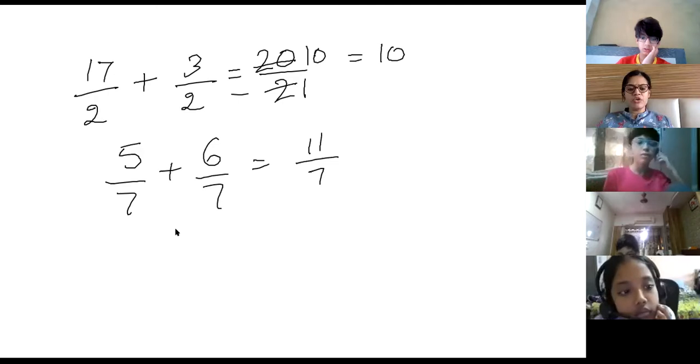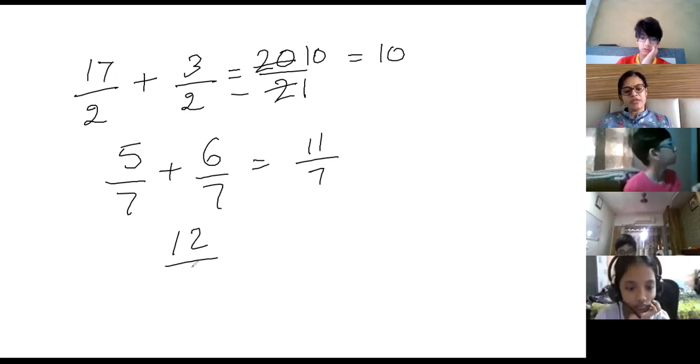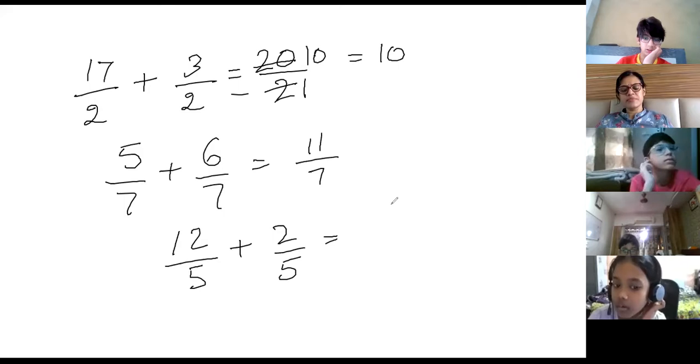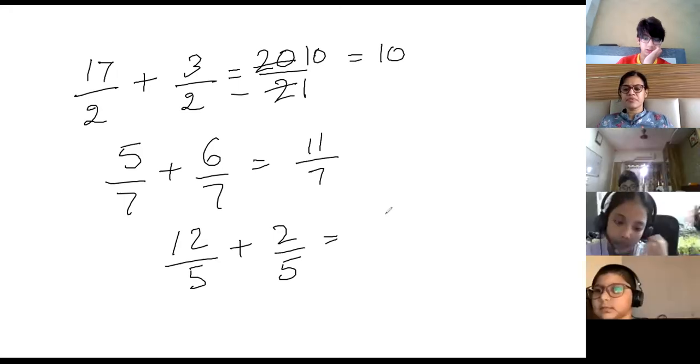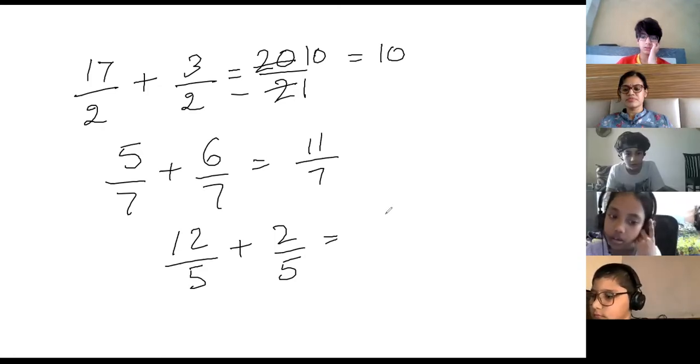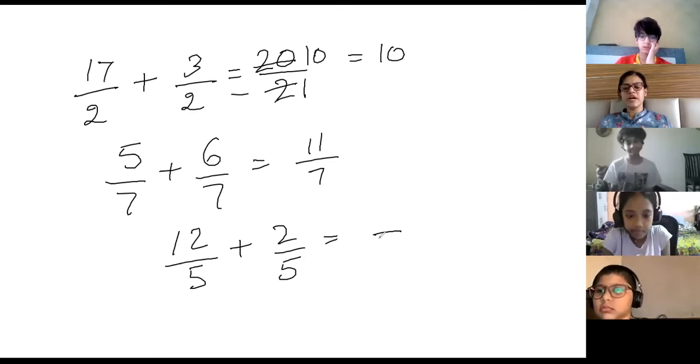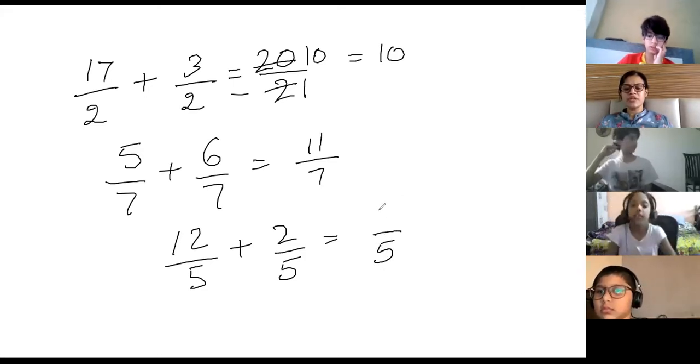Okay, Humaira, now you give me the answer. 12 by 5 plus 2 by 5. What is the answer? Humaira Qasim, what is the answer? 14 by 5. No whispering. Yes, Humaira. 5 will come in the denominator. What will come in the numerator?